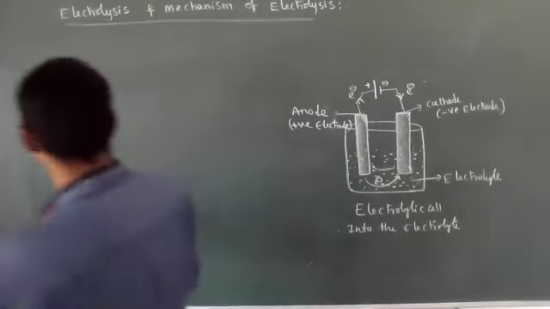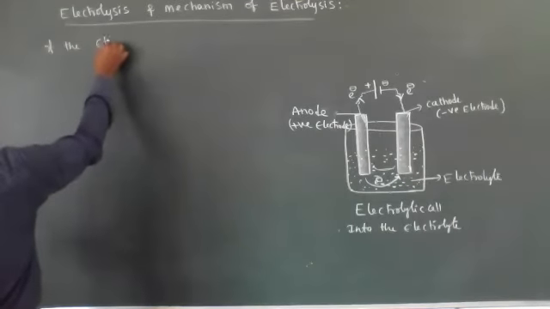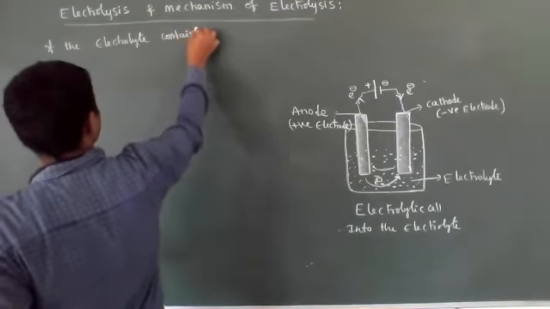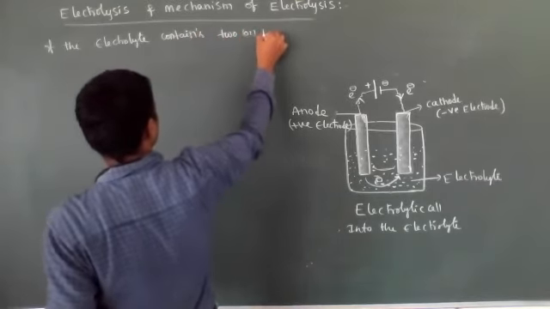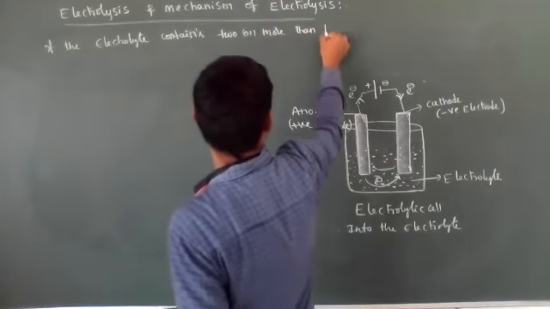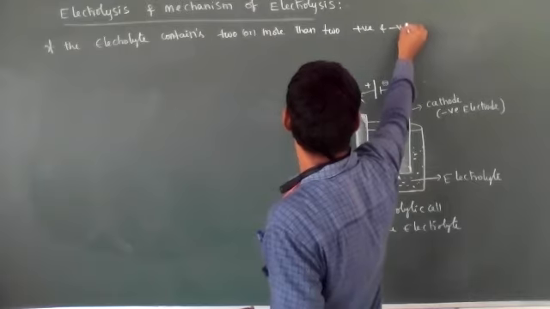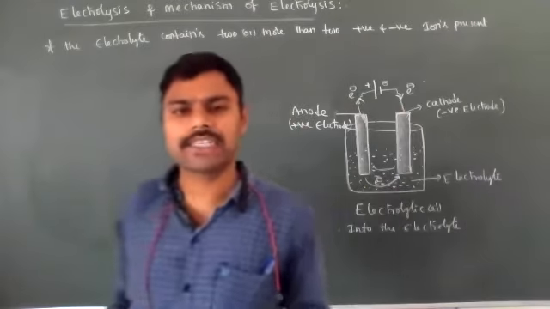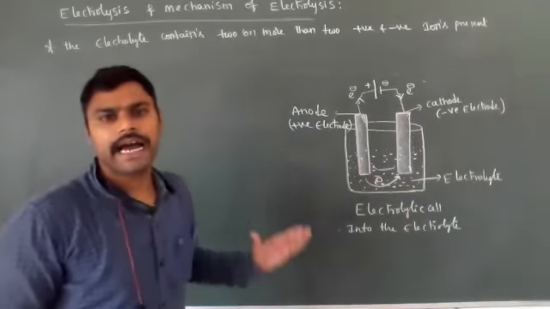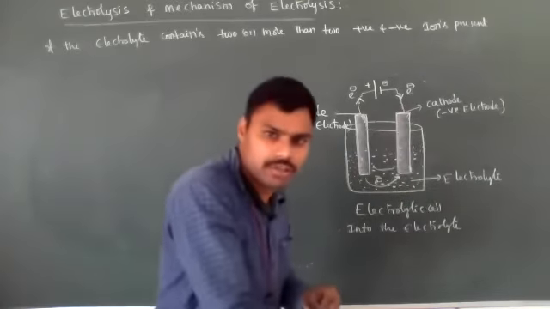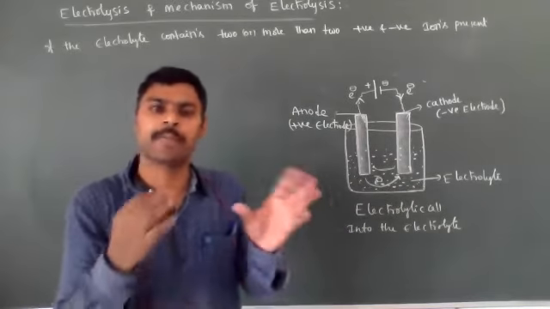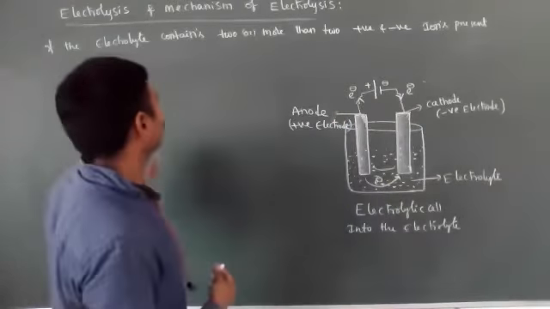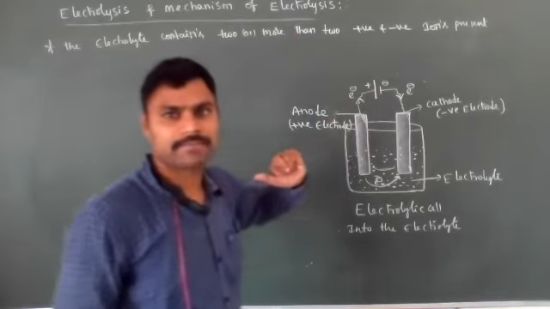If the electrolyte contains two or more positive and negative ions present, so two positive ions or two negative ions, then what happens when the two positive ions go to the cathode and two negative ions go to the anode? Which one needs to first undergo reduction as well as oxidation? That depends on their discharge potential value.